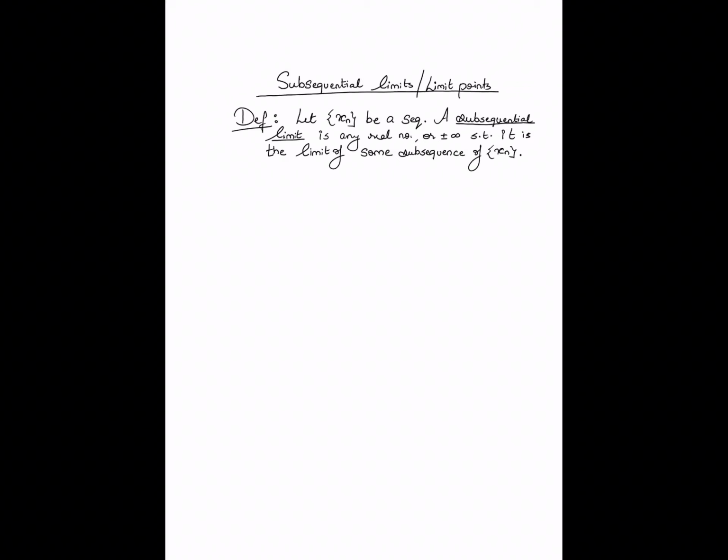Subsequential limits are also often called limit points. In certain books or references, you might find them being referred to as limit points rather than subsequential limits. These are exactly the same thing.